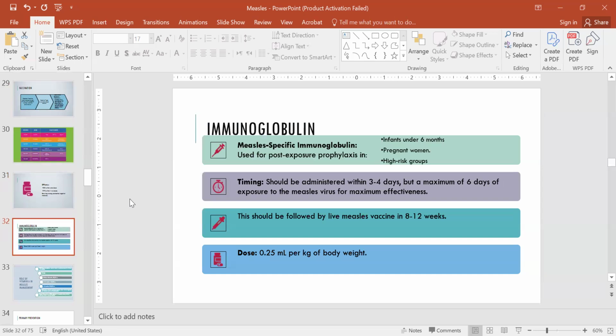Immunoglobulin. Measles specific immunoglobulins are used for post exposure prophylaxis, and these are given to infants under 6 months, pregnant women, and high risk groups. When should they be administered? They should be administered within 3 to 4 days, but a maximum of 6 days of exposure to the measles virus for maximum effectiveness. This should be followed by live measles vaccine as well in 8 to 12 weeks. The dose is 0.25 ml per kg of body weight.